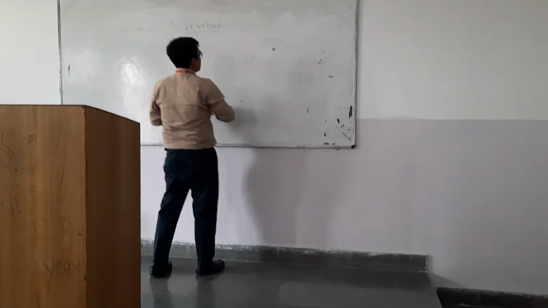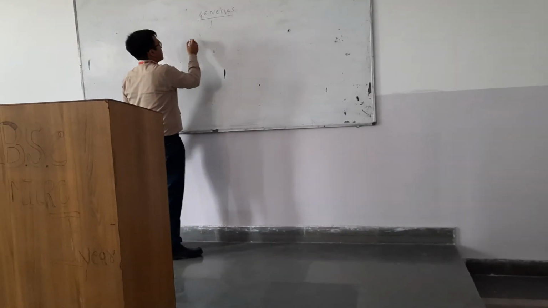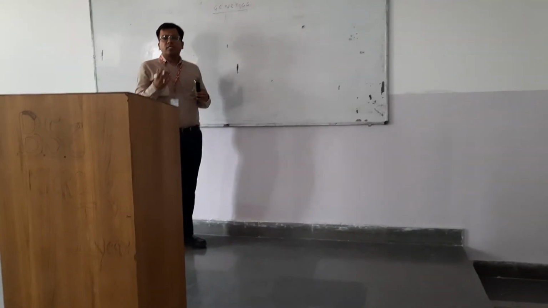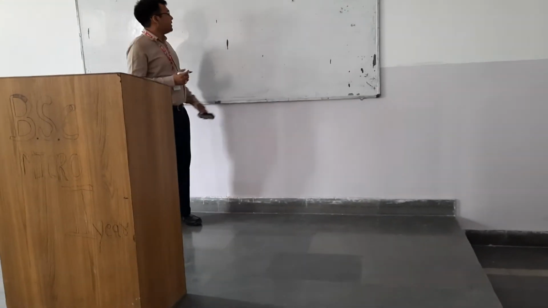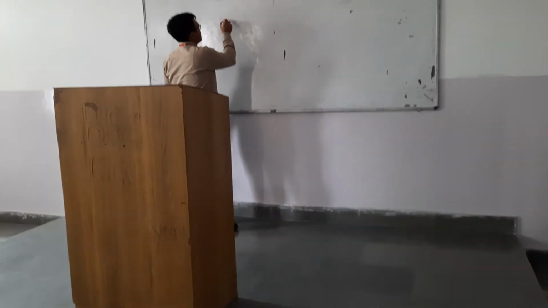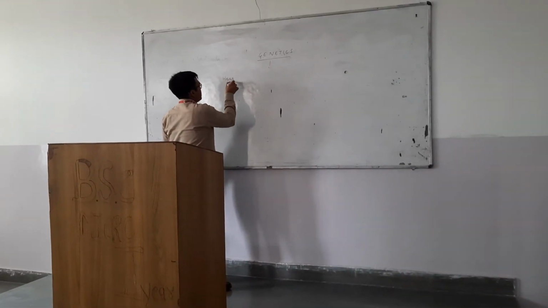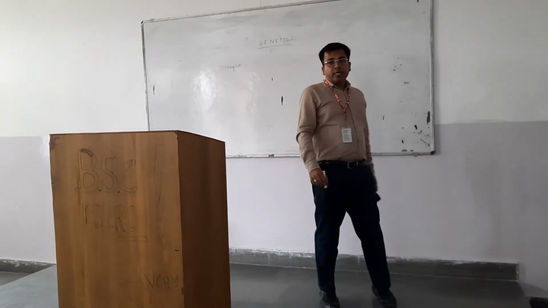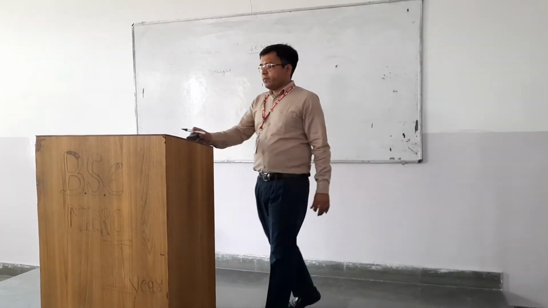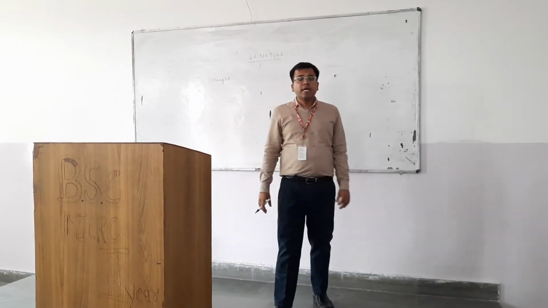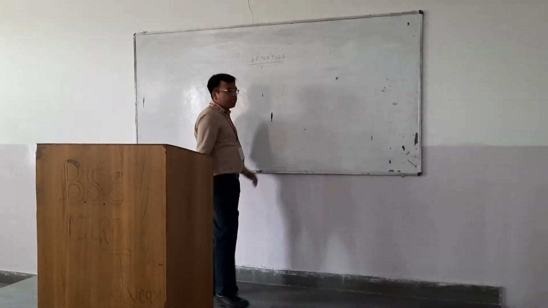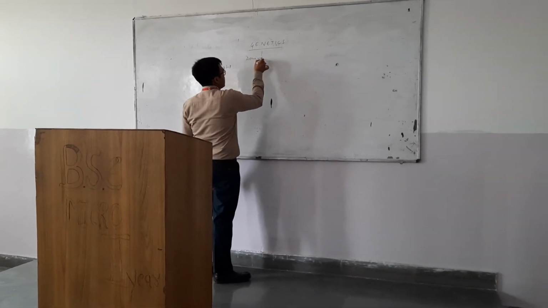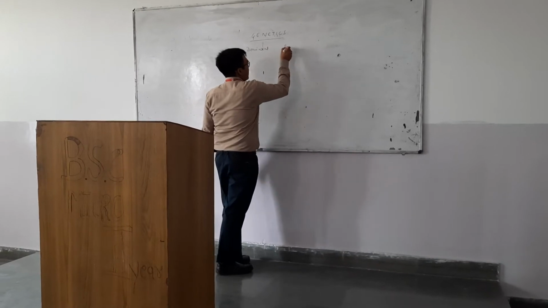Now let's talk about the monohybrid cross. I'll tell you how it takes place. Basically, Mendel studied different characters, and one of them was the height, one of them was seed color, one of them was the flower position. So you can study all these things. There were 7 pairs of contrasting characters, and in case of height, he took one of them as dominant. I'll give you a few examples. Dominant and recessive.